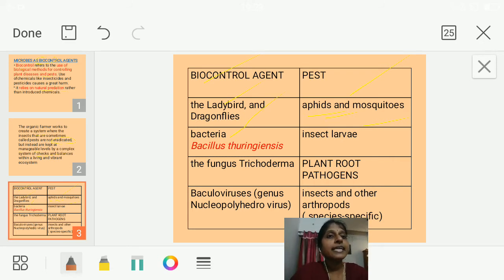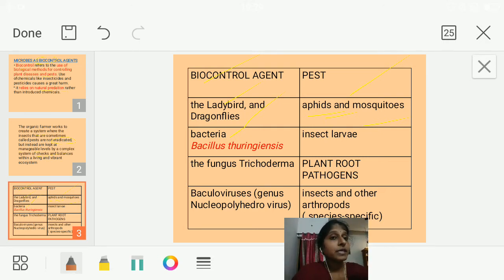So what are these ladybirds and dragonflies doing? They are eating up these aphids and mosquitoes. So like that, aphids and mosquitoes are got rid of to some extent. Most of the aphids and mosquitoes that are living, they are being eaten up by whom? These ladybirds and dragonflies. So their number is kept under control.